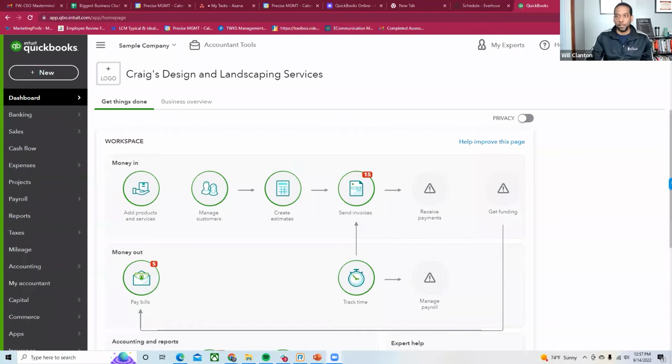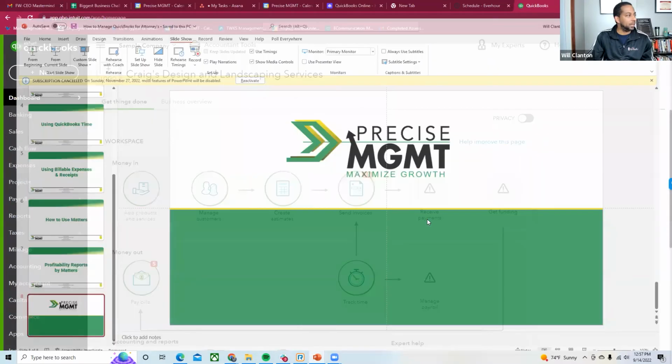So, sample company. Totally disregard that this sample company is a landscaping company. It is the only sample company I can get into in QuickBooks where I'm not messing up a real company. So I'm in this test environment, and just act as if, I know this may be hard for some of you, that it says design and landscape services. Totally disregard that. I'm just going to show you some of the things I was talking about and go under the hood. Let me go back to my deck really fast and go from beginning to end.